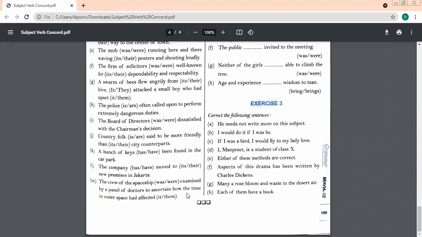Who will tell? Help your friend. The company has moved to its new premises in Jakarta. Yes, the company has moved to its new premises in Jakarta. Very nice. Peter, well done.